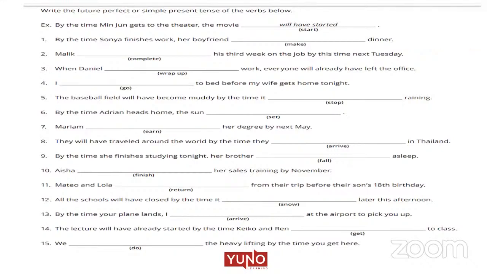13th one, ma'am. By the time your plane lands, I will arrive at the airport to pick you up. I will have. Future perfect: will plus have plus V3. Arrived. Will plus have plus V3. I will have arrived. Correct. Okay. Prayas, are you there? Can you hear me?